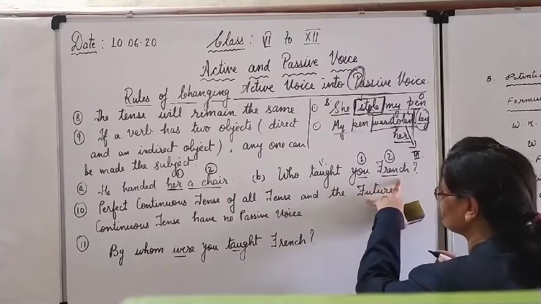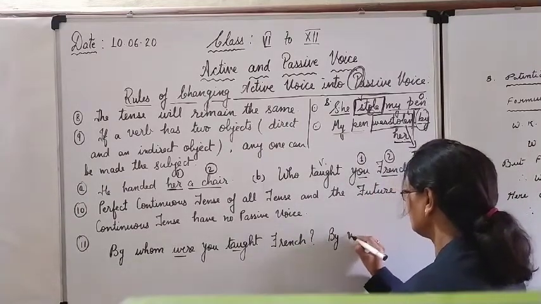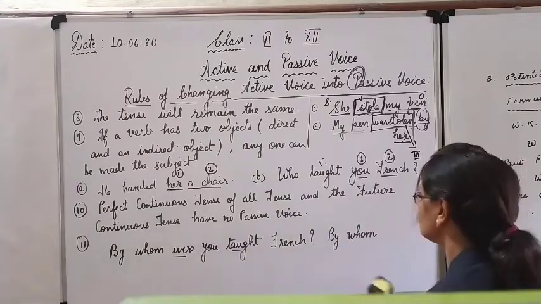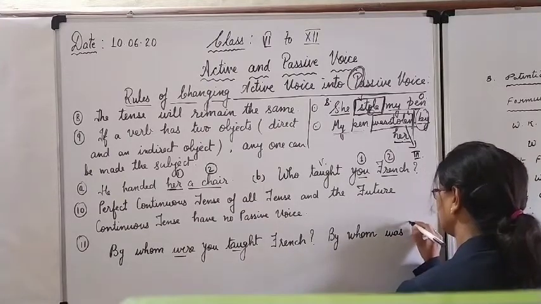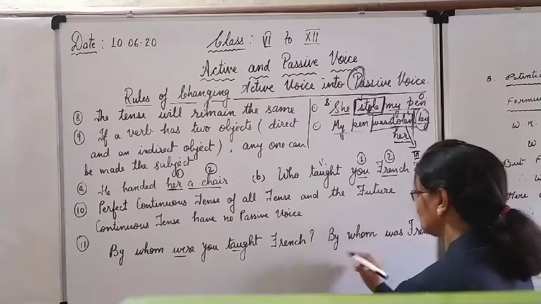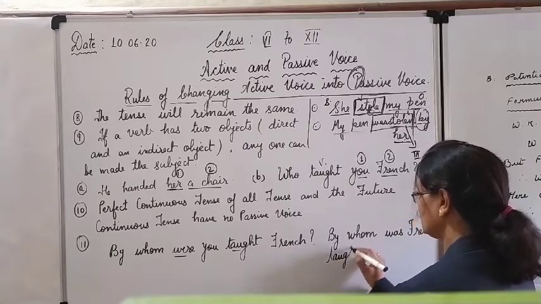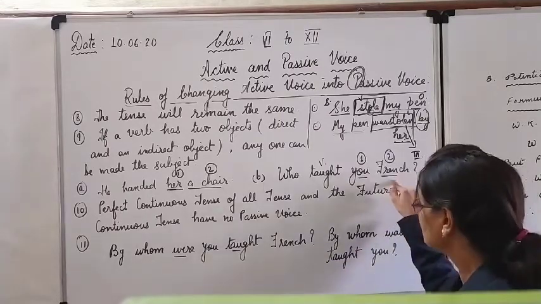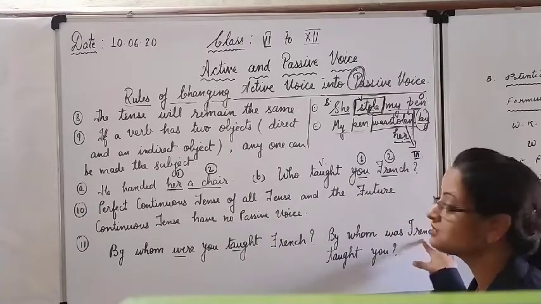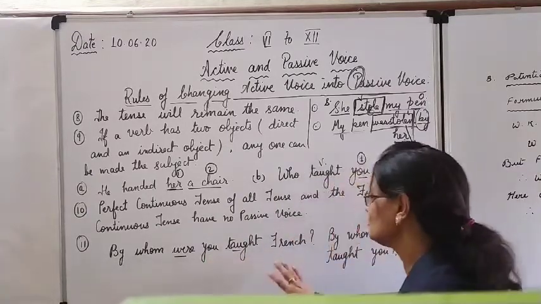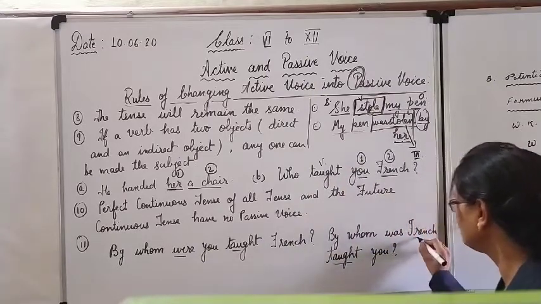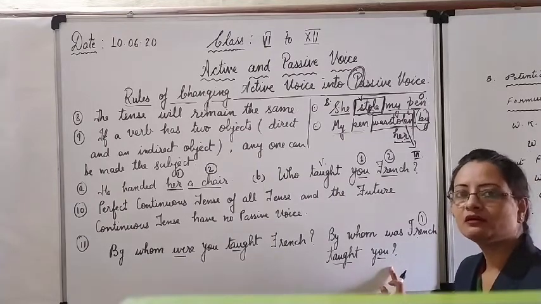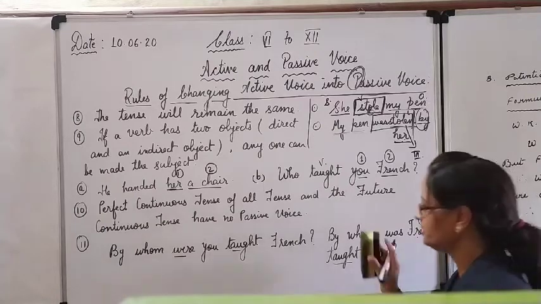Second way of solving, you can take French in the beginning. By whom? Since it is an interrogative, I will teach you the patterns, how to change different types of sentences into passive voice. By whom was French taught to you? By whom was French taught you? These are the two ways of solving this. In one we have kept French as the subject, and in the other we have kept you as the subject, and the second is retained after. Here French is the subject and you we have kept after the verb. It is called a retained object.